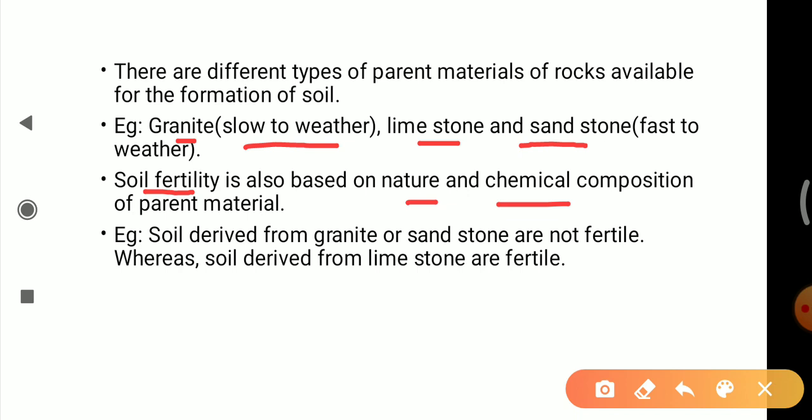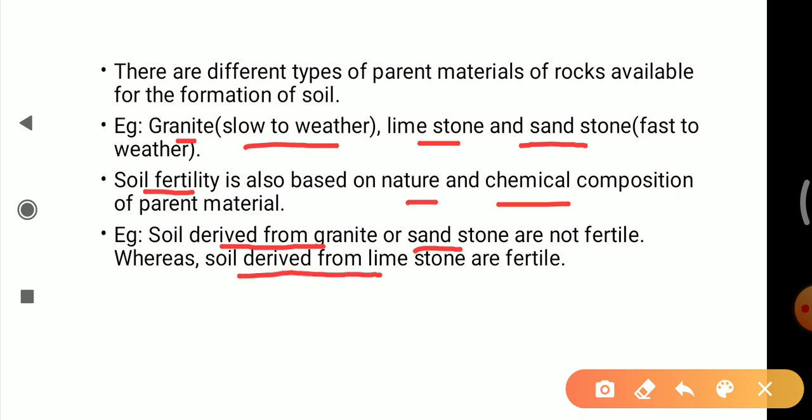What kind of chemical composition is in the parent material also describes the soil fertility. For example, soil derived from granite and sandstone is not fertile, whereas soil derived from limestone is fertile.